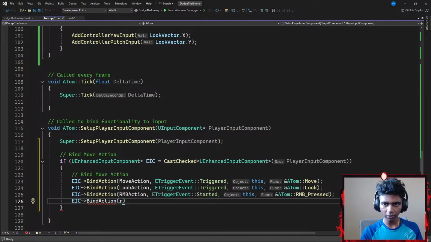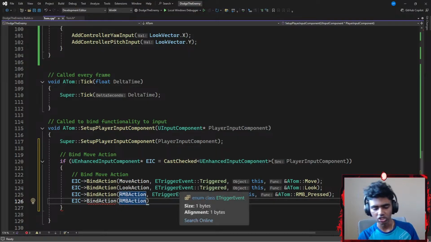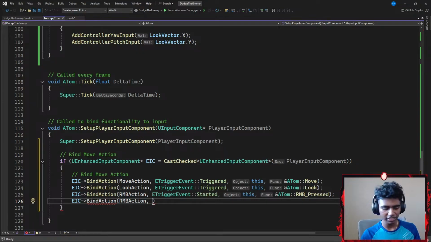That's it. Next I'm going to go with another bind action for my RMB action, because notice that RMB action did have two different stages. The first is when it's being pushed down, the second when it's not being pushed down. Let's work on the not being pushed down part here.